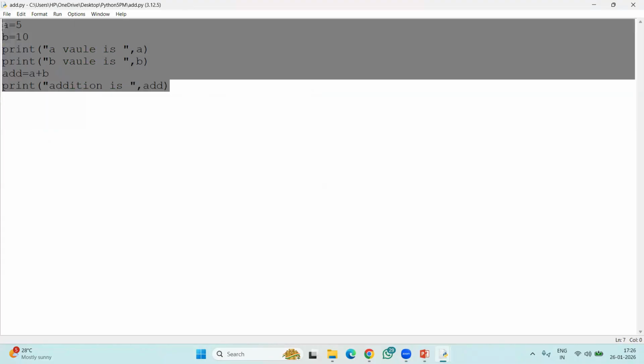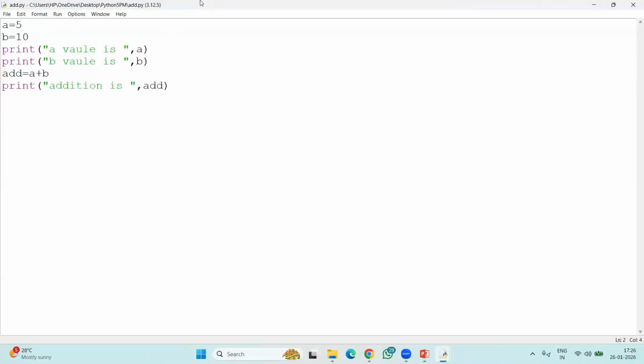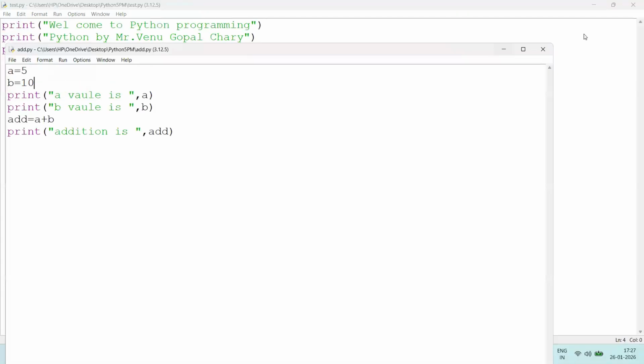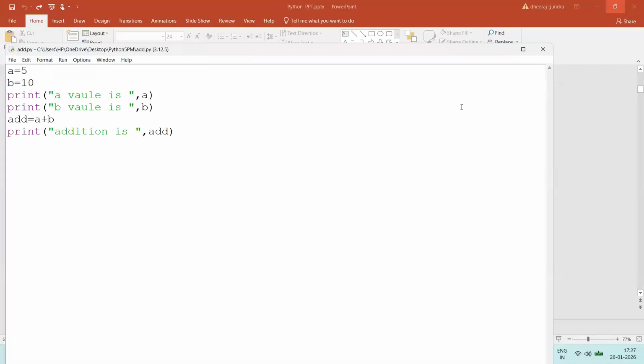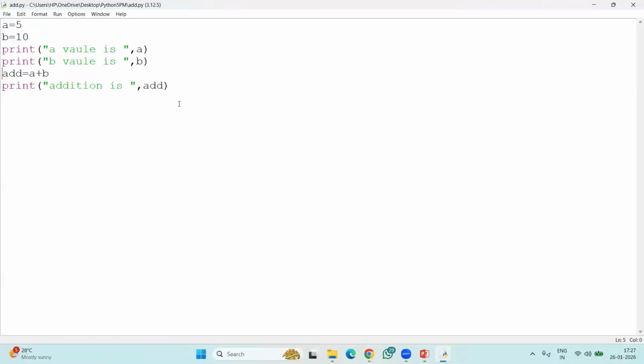However, this editor in real time we may not use. We don't actually use it. If you want to design projects, we don't use this ideally. But for a few days we are going to work with this. Later I am going to show one more IDE, a real-time IDE.